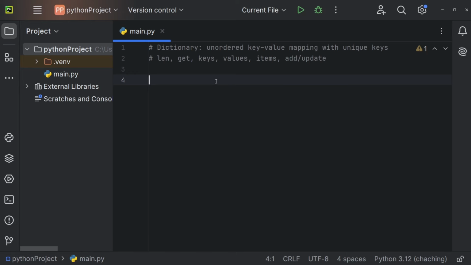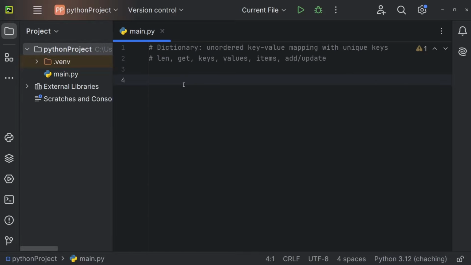Let's now take a look at the most important dictionary methods. A short reminder: a dictionary stores unordered key value pairs, and the keys have to be unique. So values can of course be duplicates, but since you access by using the key, it always needs to be unique.